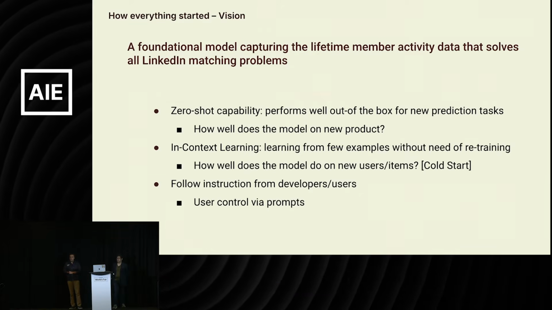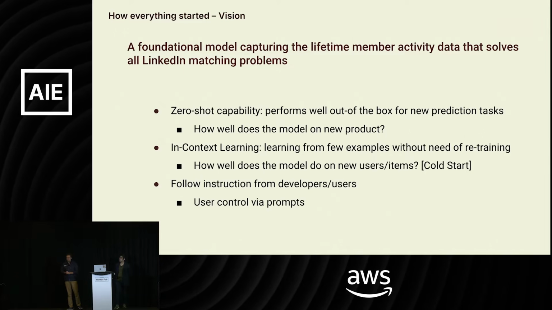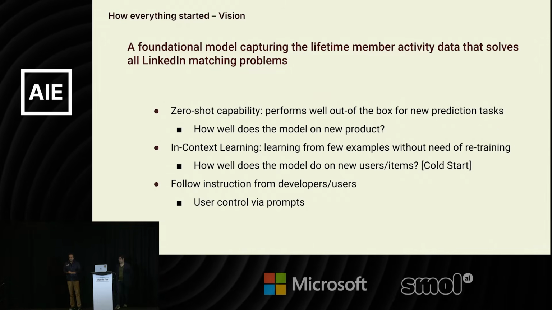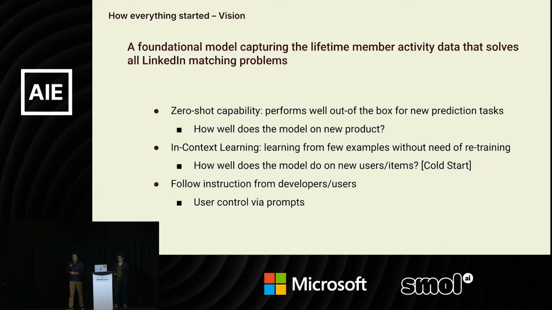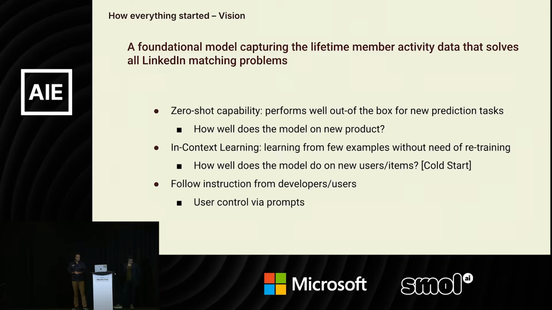The second characteristic that we want this model to have is to leverage in-context learning as much as possible, so that for a cold start user's problem, for example, we can leverage this model by just giving a very few examples or just by explaining what the user might be interested in, and the model can solve that problem for the cold start users.